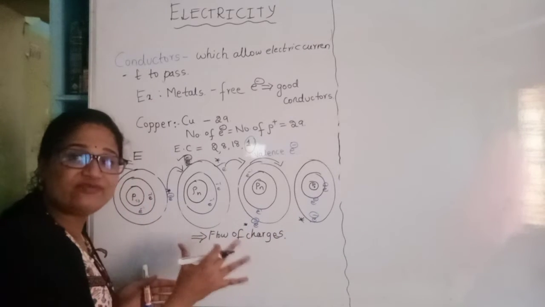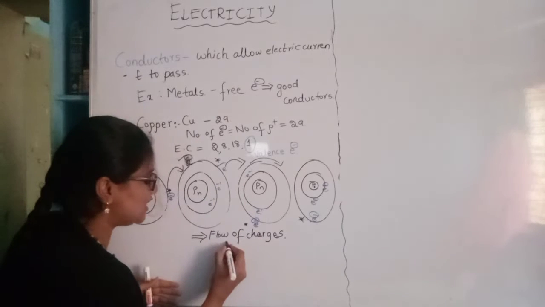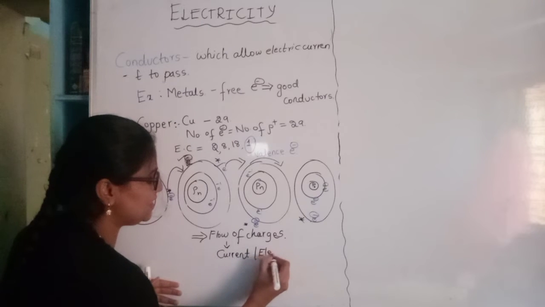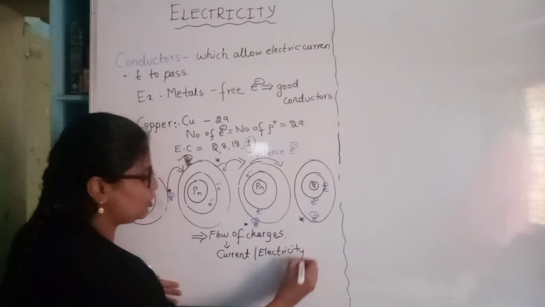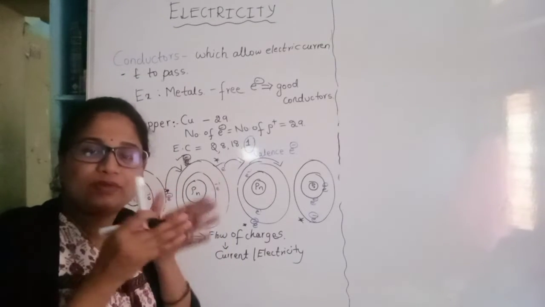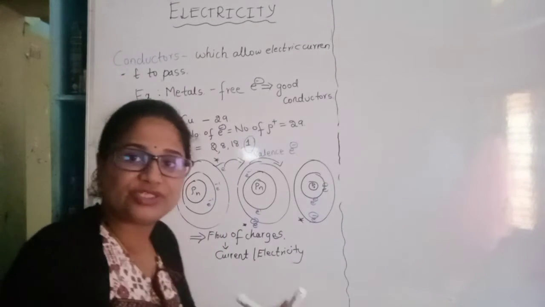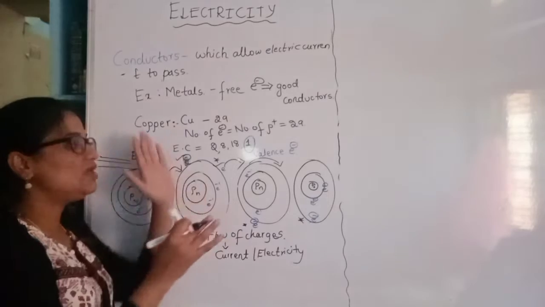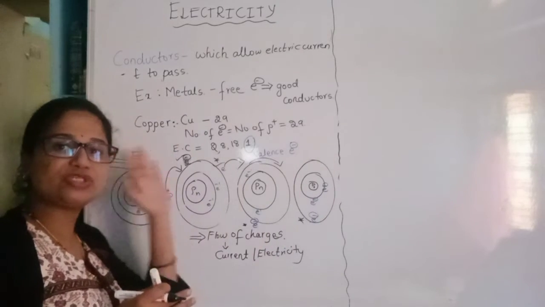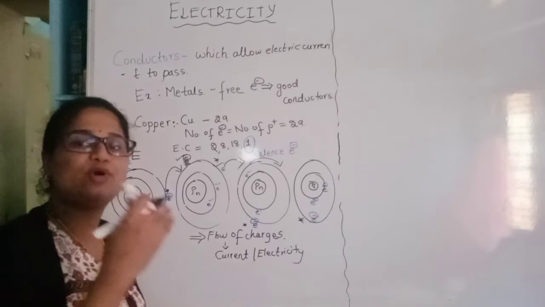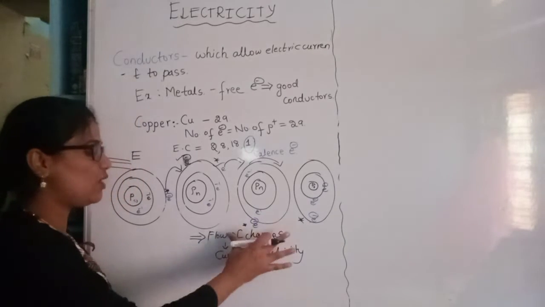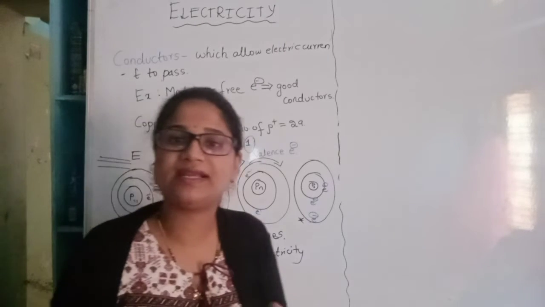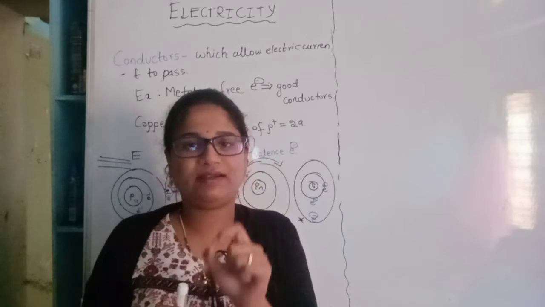So what is this flow of charges? This flow of charges is nothing but the current, or we can say electricity. This flow of charges produces a certain force, and that force is nothing but the current or the electricity. So this is how the continuous movement of an electron produces a kind of force which is called electricity or a current in the conductor. This is regarding how the electric current is formed inside the conductor.